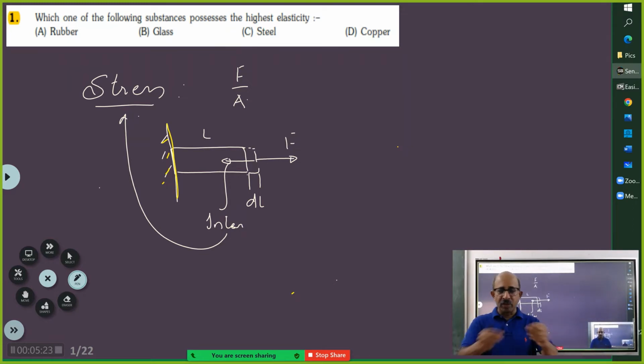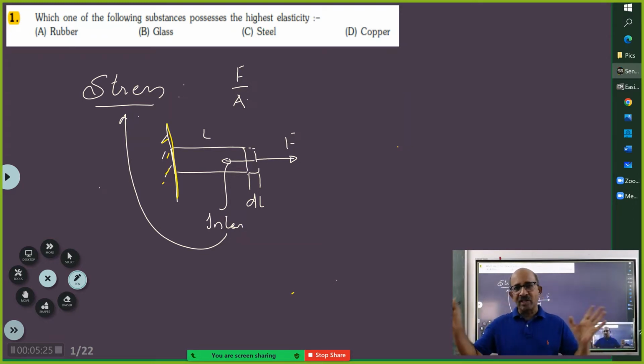See, for example, rubber. You take 1 meter rubber and you apply some force, it will deform by 1 centimeter. Same thing, you take 1 meter steel and if you want to deform it by 1 centimeter, you have to apply lots of force. Why? The steel can develop a lot of internal force to oppose the external deforming force. That is why steel is more elastic. Is that clear? Yes, sir. That is how you should learn. See, you are all solving problems in the college and you are simply applying formulas.